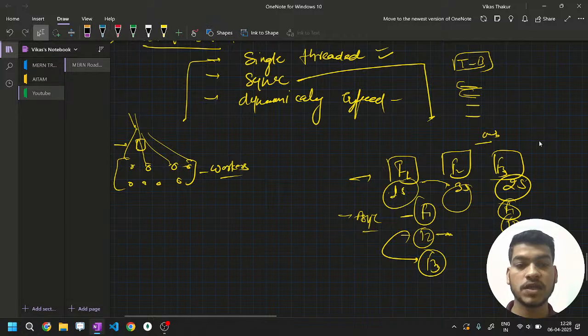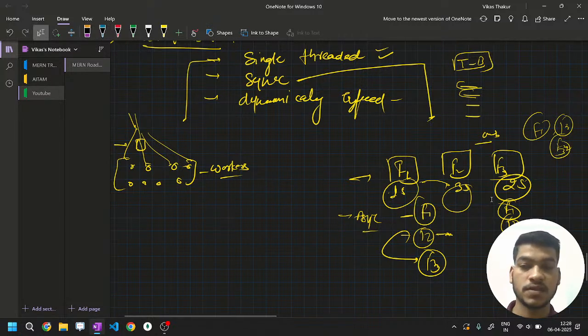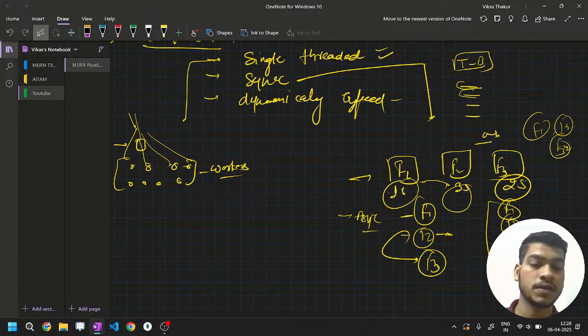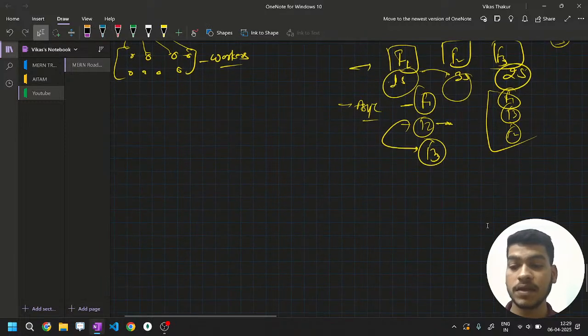But in the synchronous case, it will be F1, then it will wait for 3 seconds, then F2, then it will wait for 2 seconds, then F3. This is how it will be in a synchronous way. But when you want to optimize it, what will be the better way? F1, then F3, then F2, based on the time they are taking to download, right? Then comes the third term, that is dynamically typed.